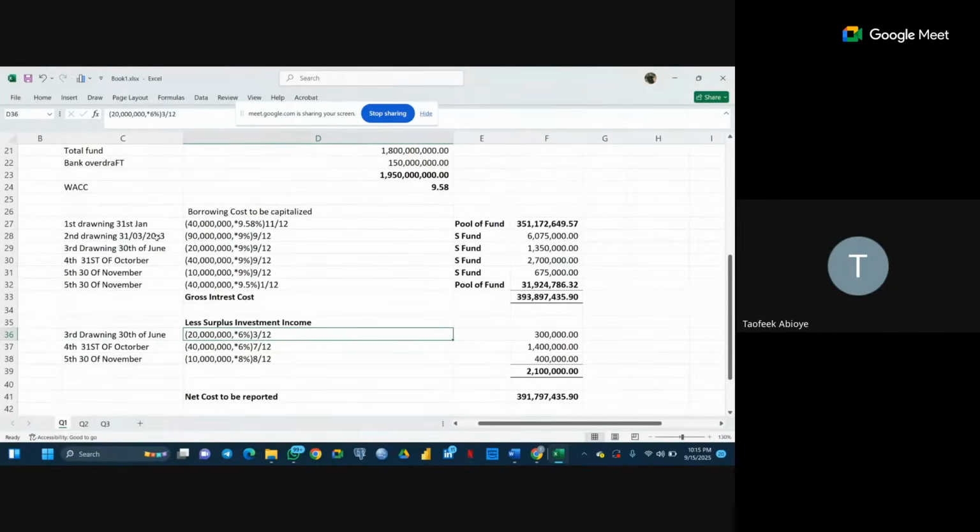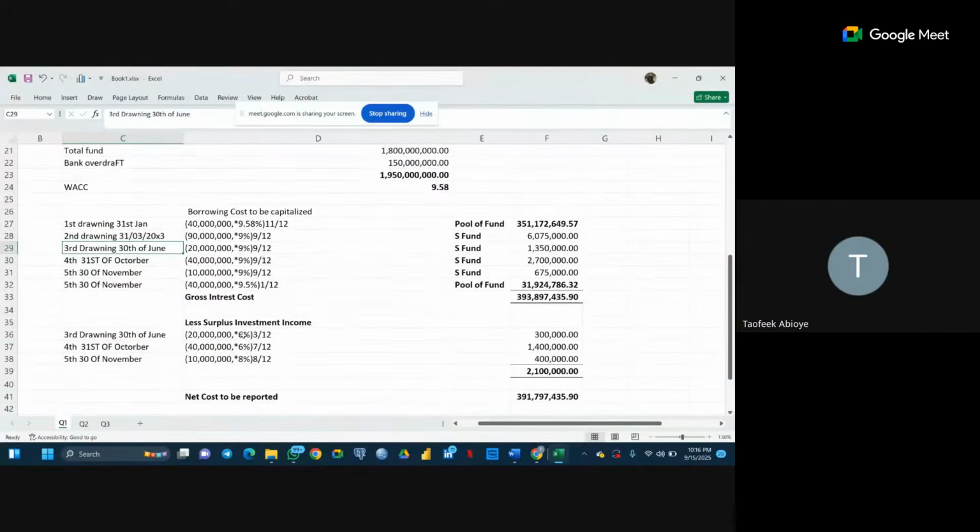We have it there in May. We have it there till June 30, which means that this 20 million that we are withdrawing now, let's assume this is today's date, 15th of September. So this 20 million we are withdrawing today, we have kept it in that short-term investment from March till this June. That is why we have 3 divided by 12 multiplied by 6%.